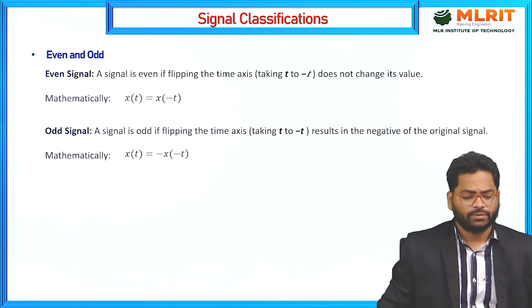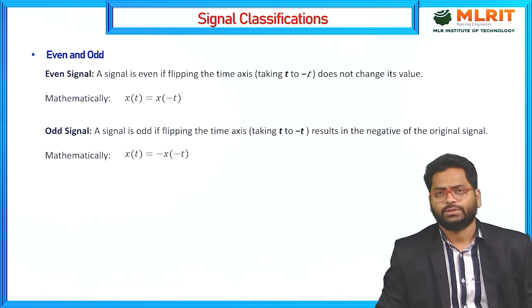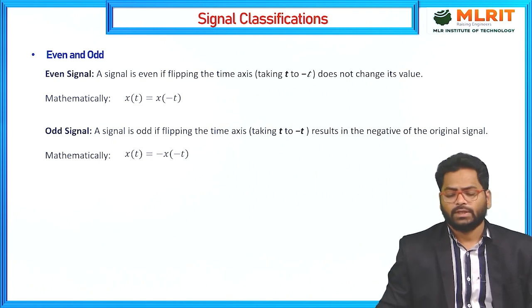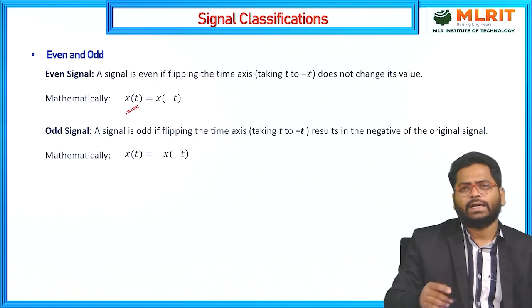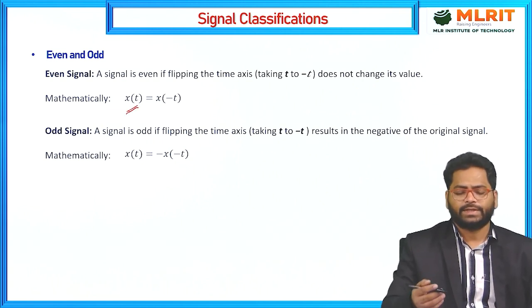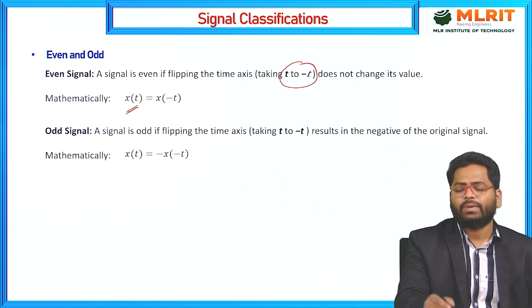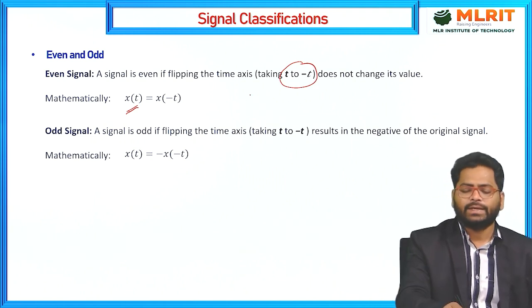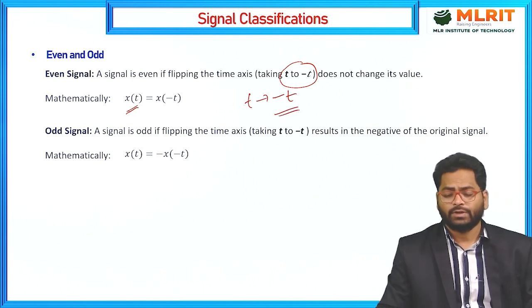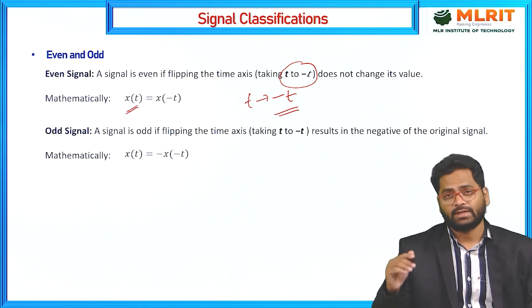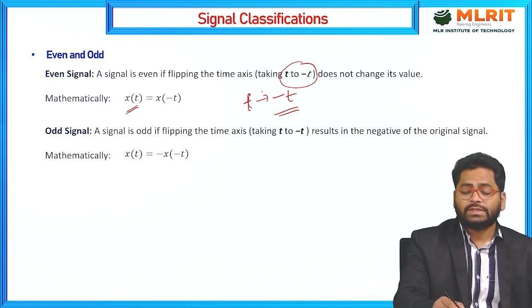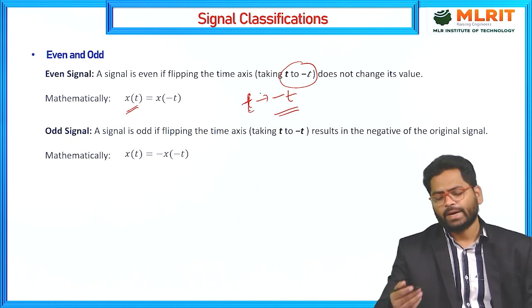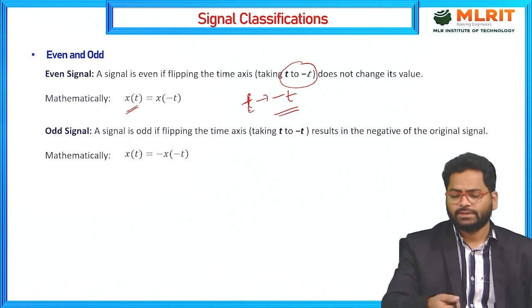This is the main difference among the causal, non-causal and anti-causal signals. So next we are going to discuss the even and odd signals. What is meant by even and odd signals? Suppose x of t is a signal and I am time reversing it, where t tends to minus t. Wherever you find t in the signal x of t, you just replace t by minus t, and that is called the reversal. We have already studied the time reversal concept in signal operations, so t tending to minus t means the signal is reversed in the time domain.